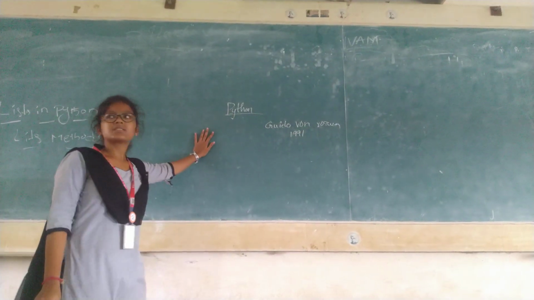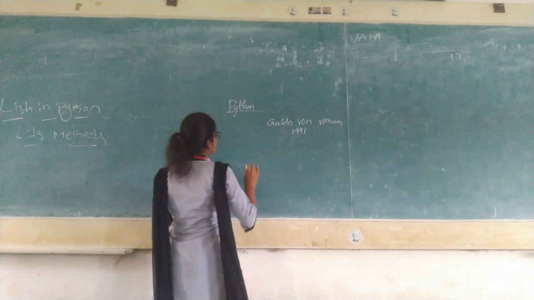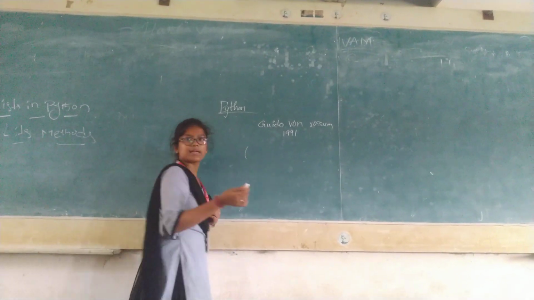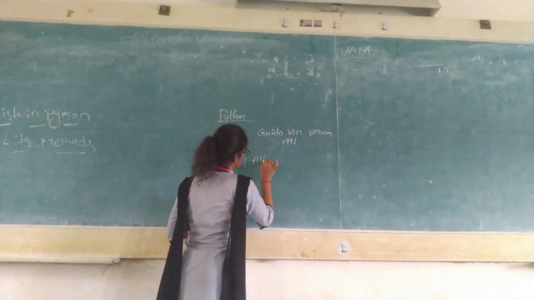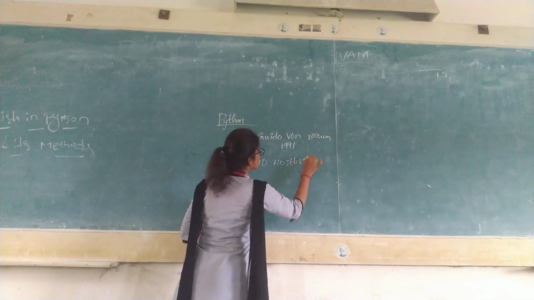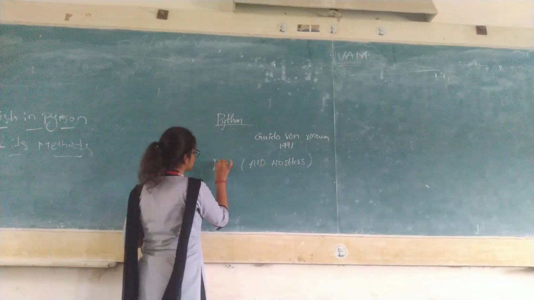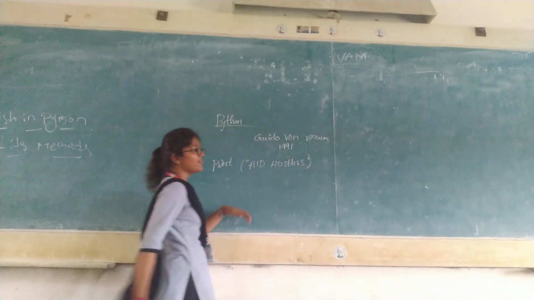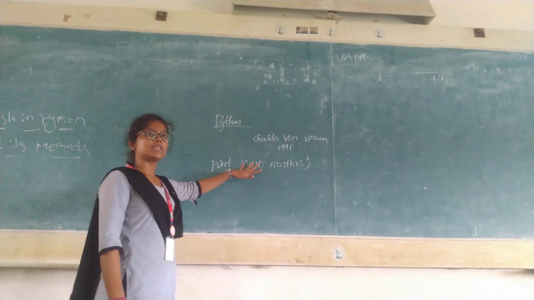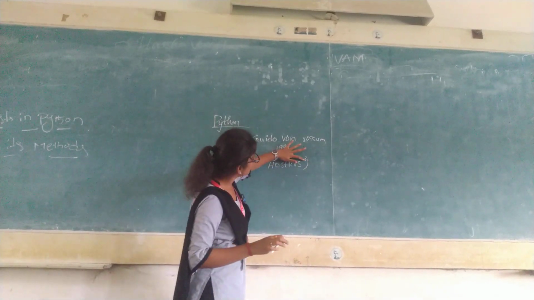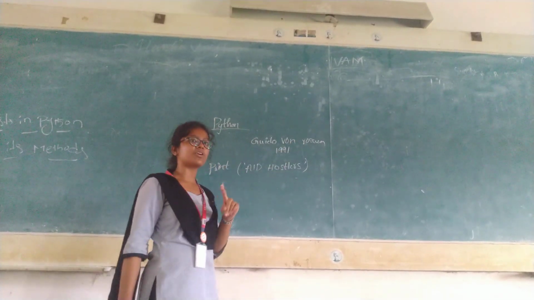In Python, see, it is a simple language. So to print anything, like AID hostlers, we have to just use print. And we have to use either double quote or single quote. If you use single quote also it will print, if you use double quote also it will print. We can use any of it.